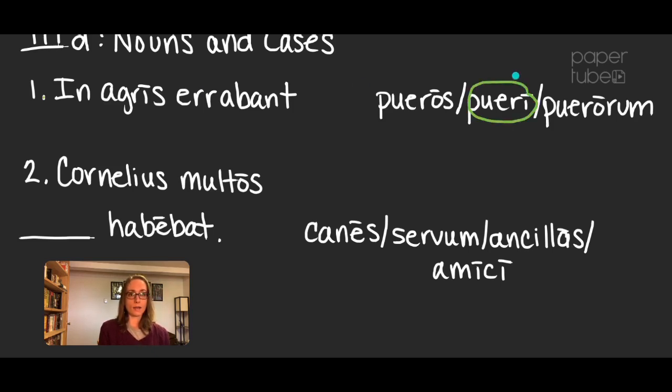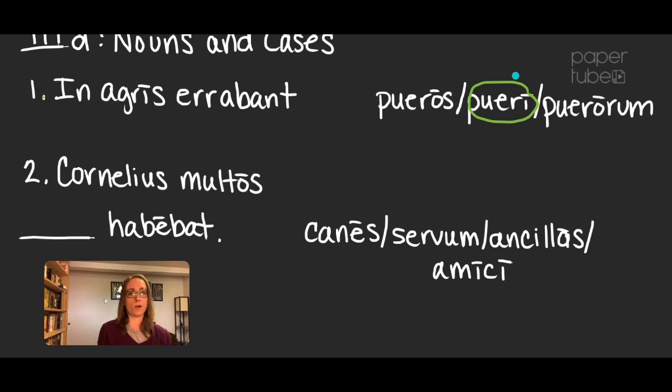And here's why. If I choose pueros, then I'd have to say they were wandering, the boys in the fields. And that doesn't really make sense. If I choose pueri, it's the boys were wandering in the fields, which is better. And puerorum is genitive plural, and nothing belongs to anyone in this sentence.